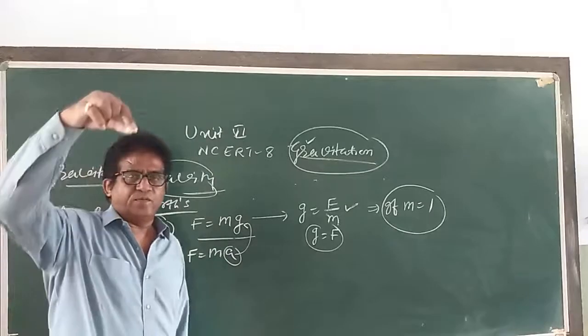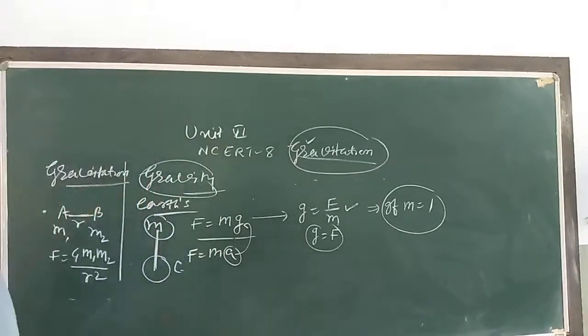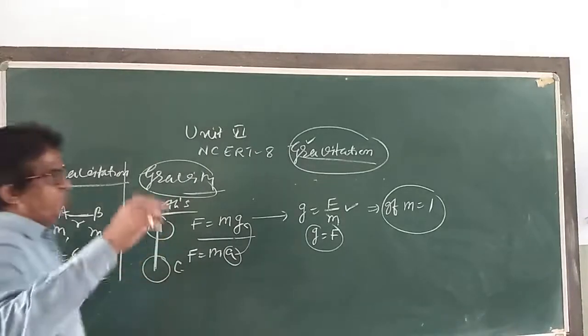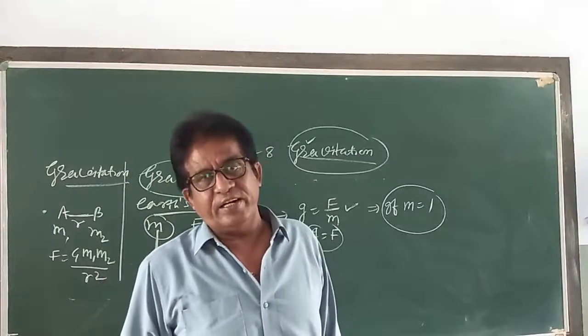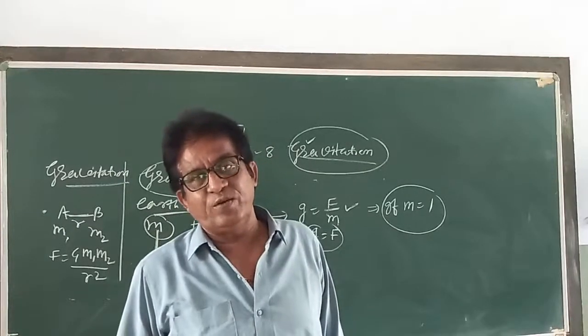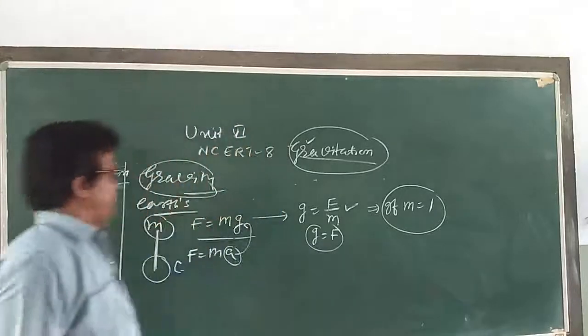My dear children, if the body is falling freely like this, if the body is falling freely under the effect of gravity, so acceleration in the body at that time is also called acceleration due to gravity. Okay, this is there like this.